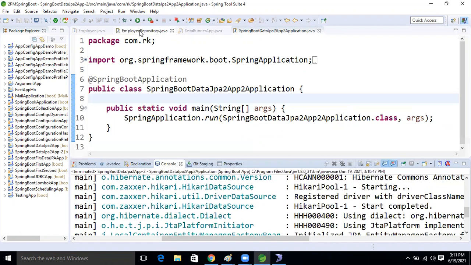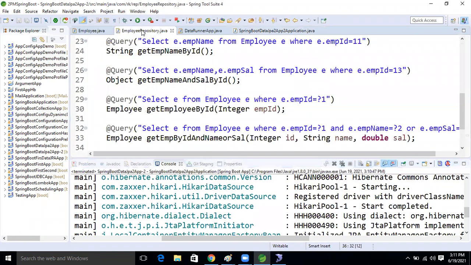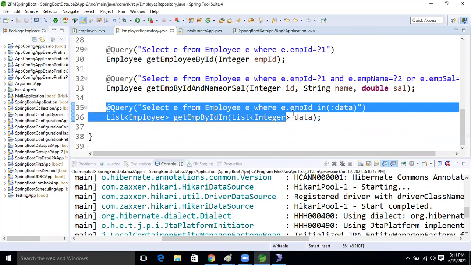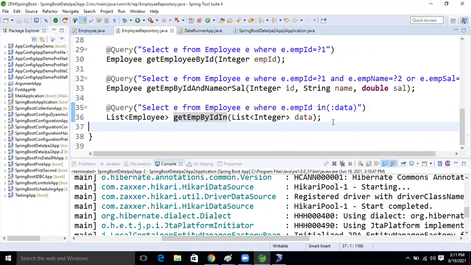Now, next one is what guys? Between operator is there, right? So let's perform the between operation also. Now fine now guys, let's perform it, the between operation.